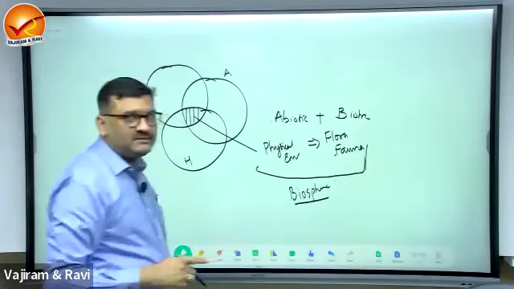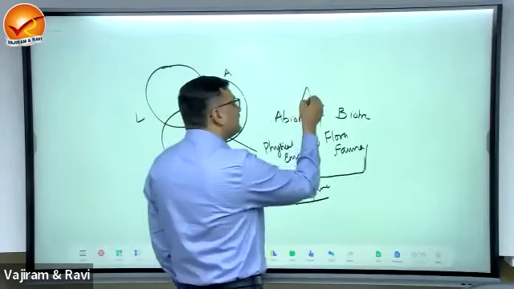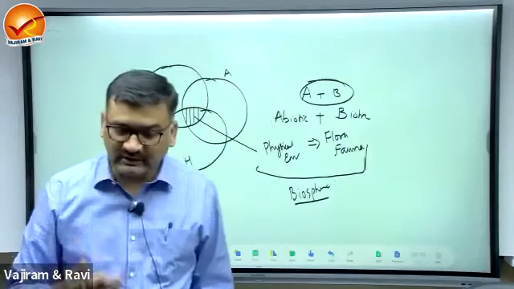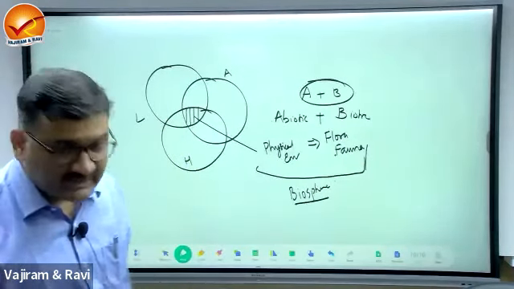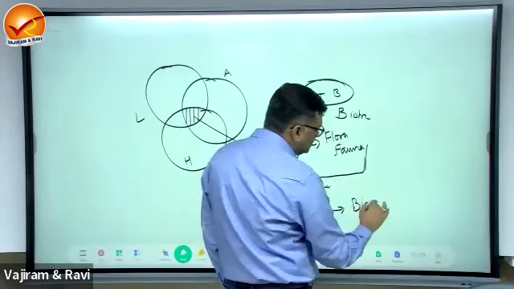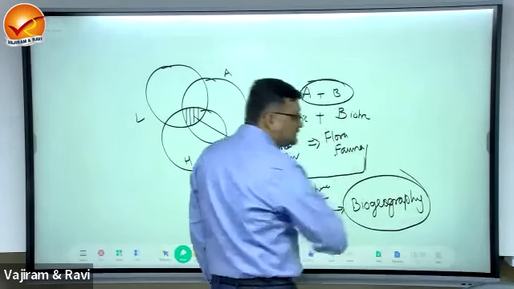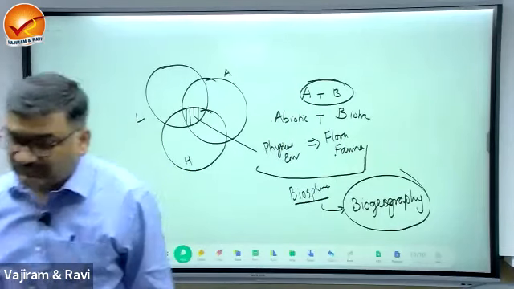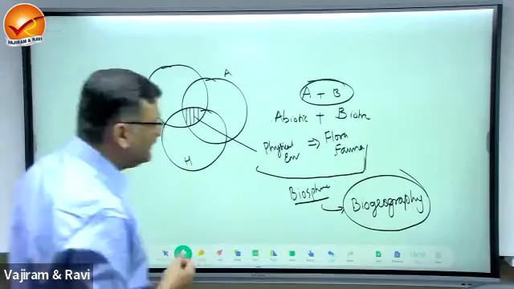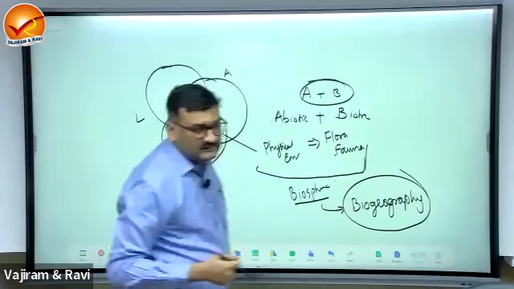So what is a biosphere? It is a combination of abiotic and biotic. So here I can write A plus B. Abiotic plus biotic is a biological sphere, and the study of the biosphere is known as biogeography. So you get one more branch of geography, that is biogeography. The study of the biosphere, a biological sphere, is known as biogeography. Clear?